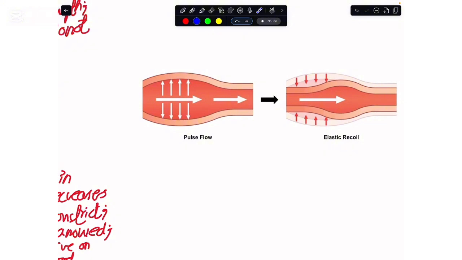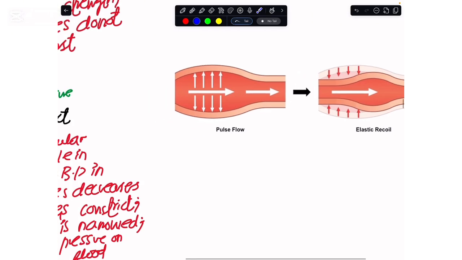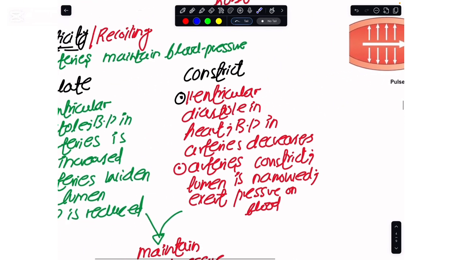When the heart ventricles are contracting, the arteries dilate their lumen so that the pressure of the blood is reduced. When the heart ventricles are relaxing, they constrict their lumen so that they can increase the pressure of the blood. So in this way, the arteries regulate the pressure of the blood along the entire length of the body. This is the elasticity that we have in case of these arteries.